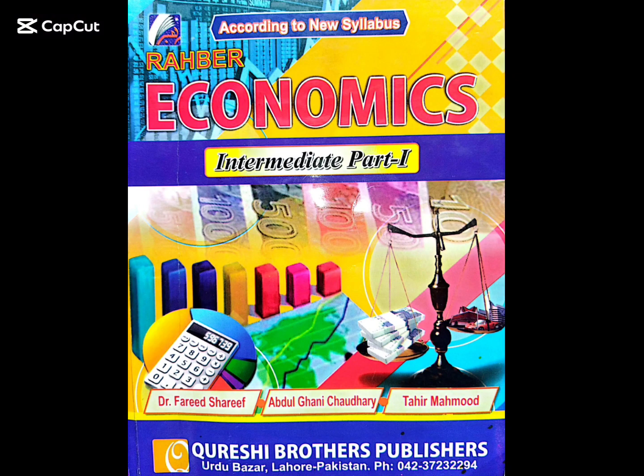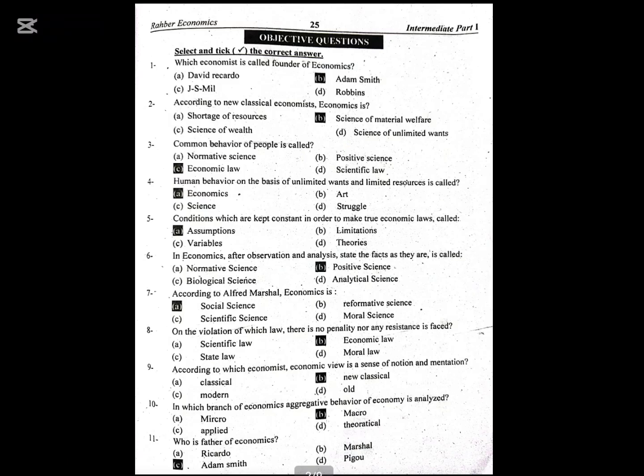According to the new syllabus, Economics Intermediate Part 1. Objective questions. Which economist is called the founder of economics? Adam Smith. According to new classical economics, economics is the science of material welfare. Common behavior of people is called economic law.